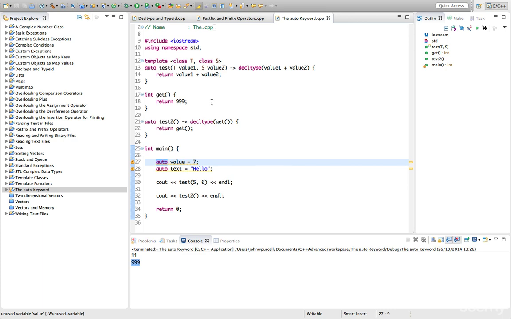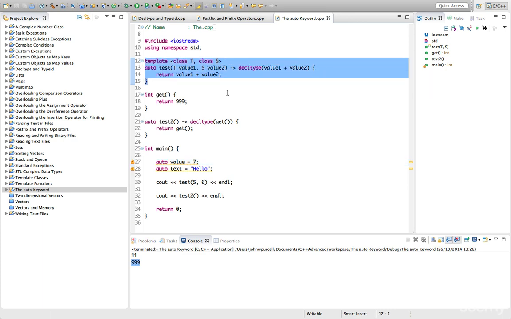And if you have a template function like this, you can still use auto if you want to. You might argue that it's confusing, but sometimes it could be useful. But the thing is, for the return type of a function, you've got to have a trailing type. So if you've got a template class, you're going to have to use decltype with a trailing type like this, so that auto can figure out what it should actually return. But that's something that could potentially be useful.